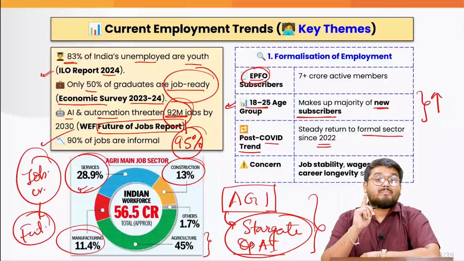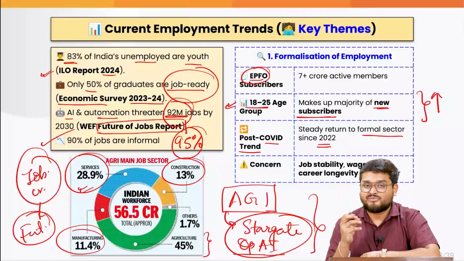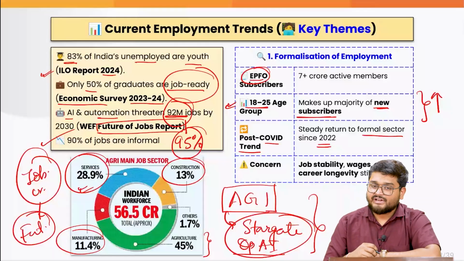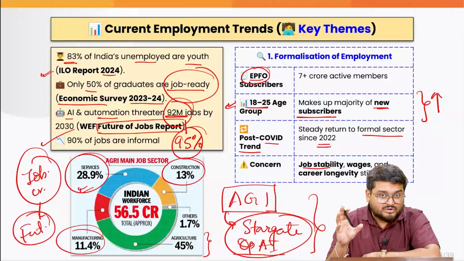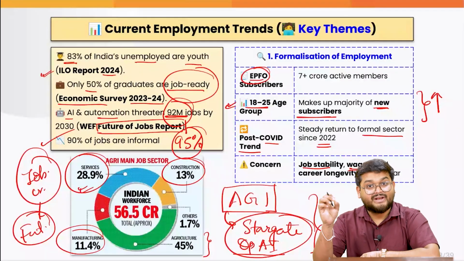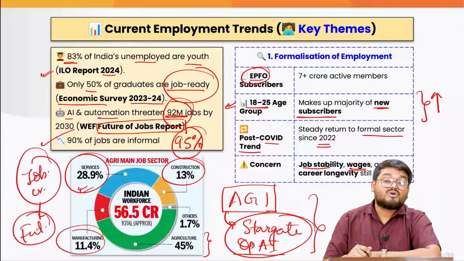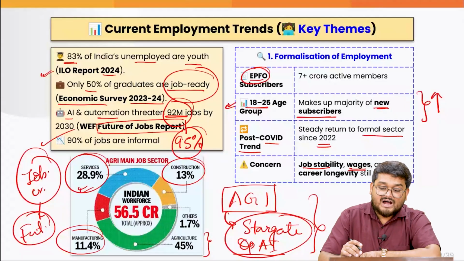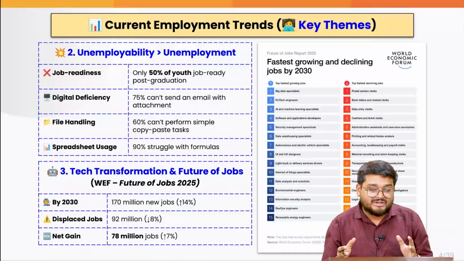But the authors are raising some concerns: are these new jobs of good quality? Do they have job stability? Are they offering good or decent wages? Because even low-salaried people belonging to various organizations also have to file registrations with the EPFO. So are they getting enough salaries, or do their careers have a longer period of job security?